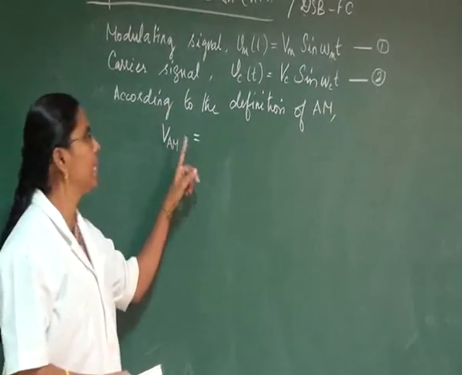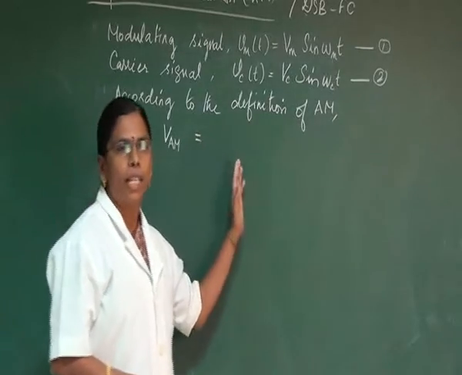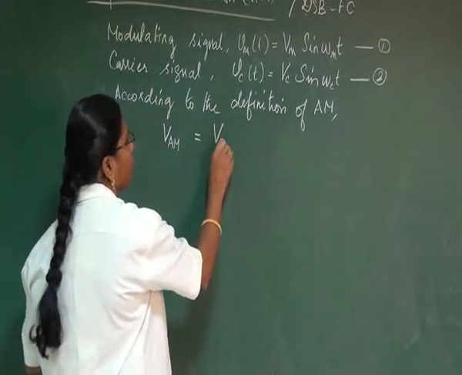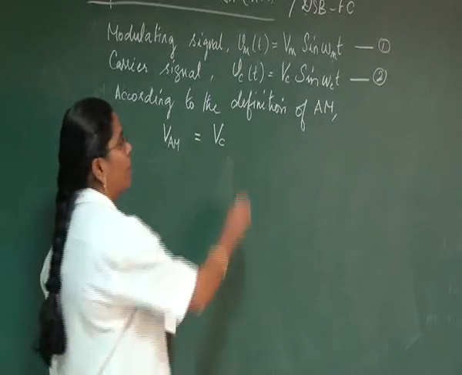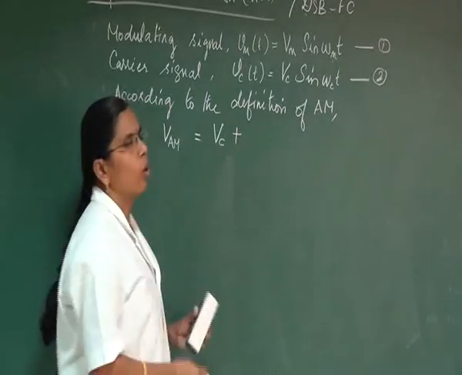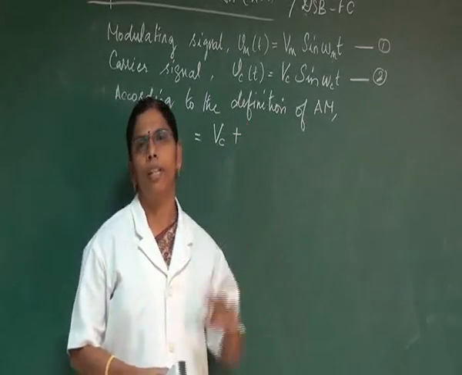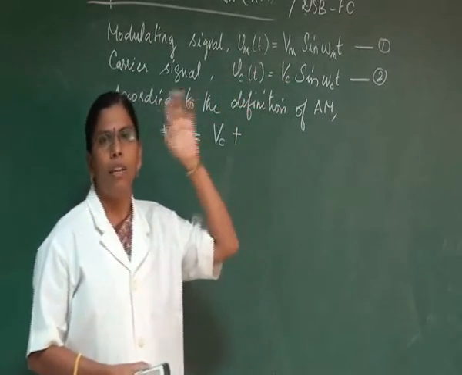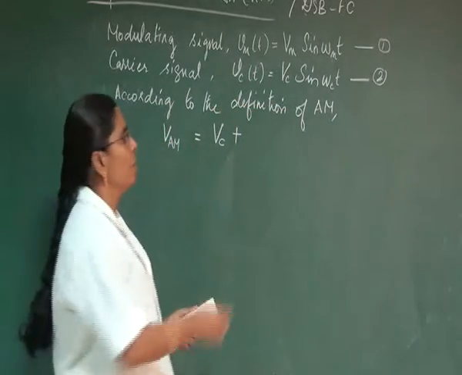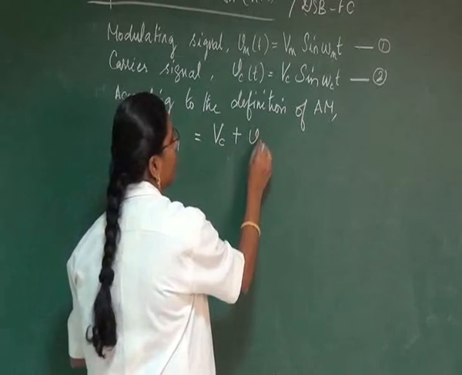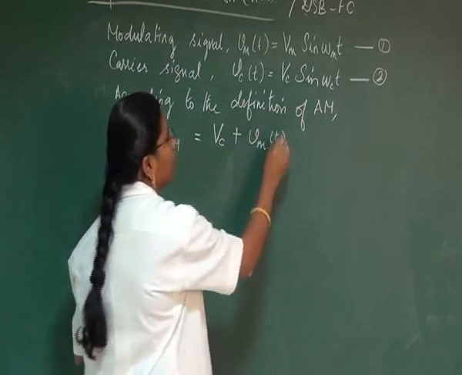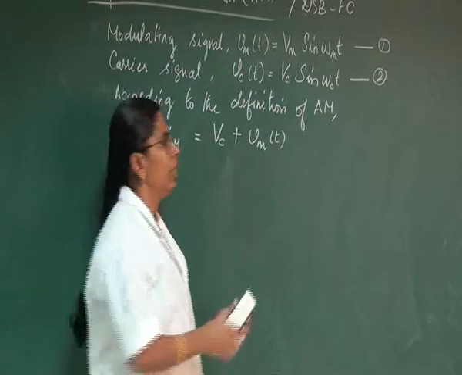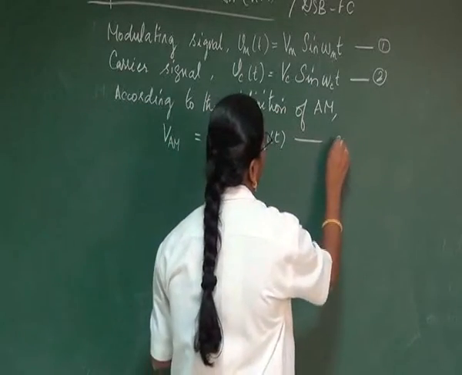We are going to change the carrier signal's amplitude, so this is the carrier signal's amplitude, and it is to be changed in accordance with the amplitude of the modulating signal, whereas the amplitude of the modulating signal is continuous. At every instant it is changing, so this can be written as Vc plus Vm of t. Since this is a continuous signal, we are making it Vm of t. Let this be the third equation.